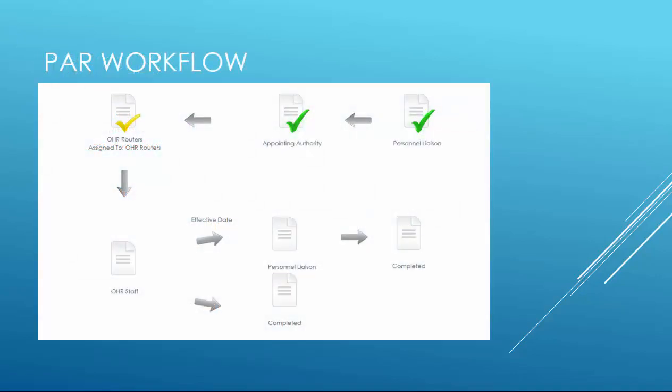The process begins with the personnel liaison creating the PAR. It then goes directly to the appointing authority for approval. If approved, it will then go to the OHR router, who routes it to the OHR staff. The OHR staff will notify the personnel liaison when the conditional offer can be made. The personnel liaison will then upload all required clearances to the PAR, and OHR staff will issue final approval. Once an effective date has been determined, the personnel liaison will enter the effective date and OHR staff will complete the PAR.